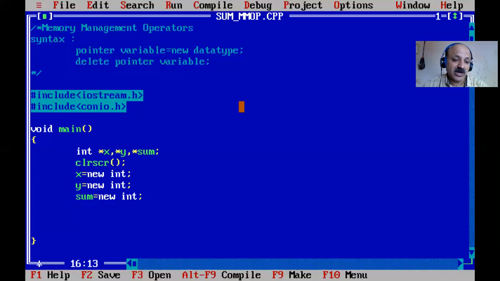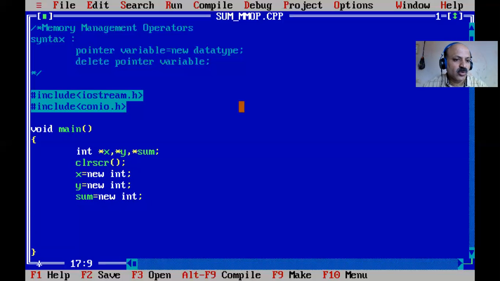And the malloc function requires the sizeof operator to specify how many bytes we require, but here the new operator automatically judges how many bytes are required. The malloc function requires typecasting, but the new operator does not. So these are the differences. Now we can also take an example.